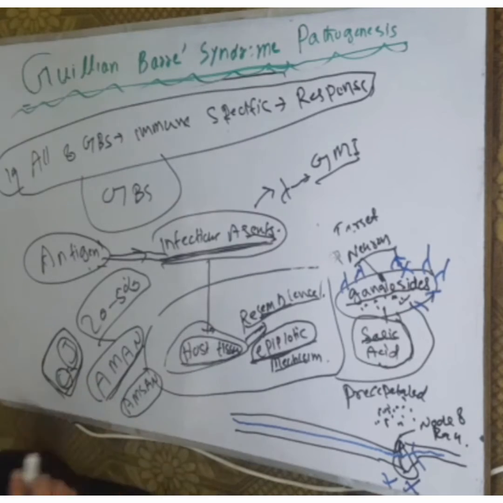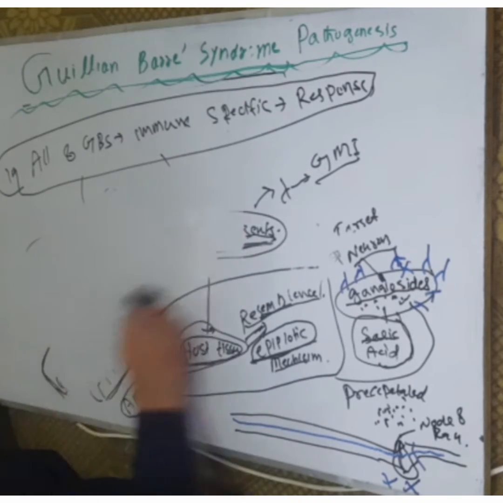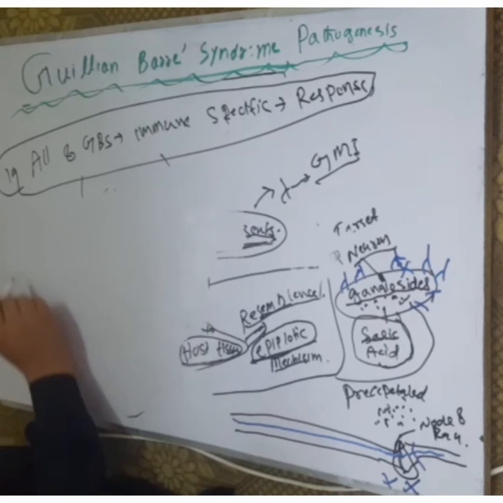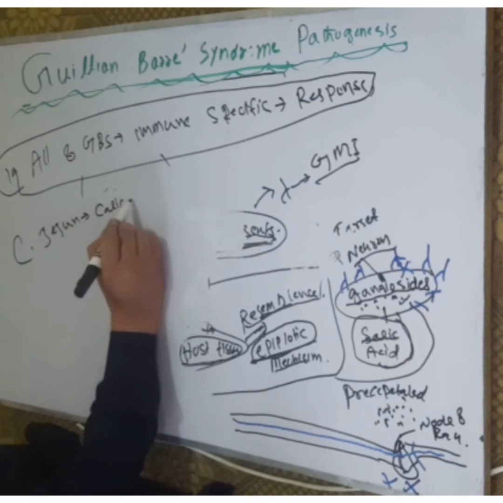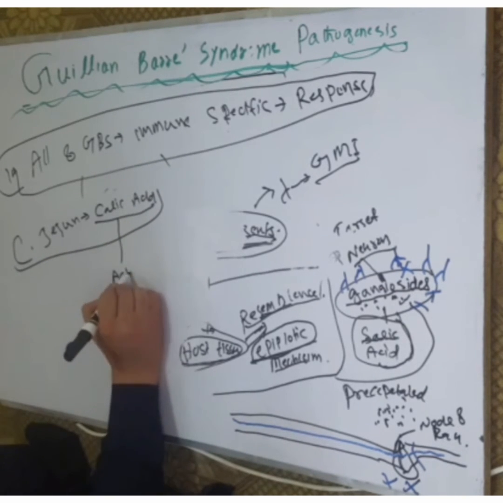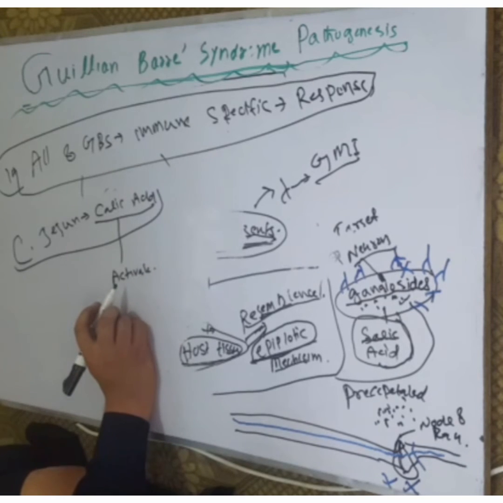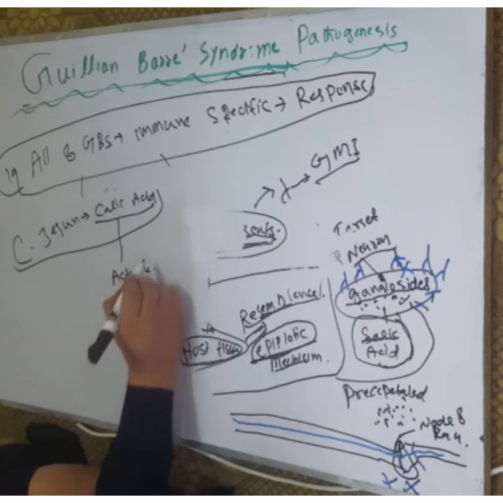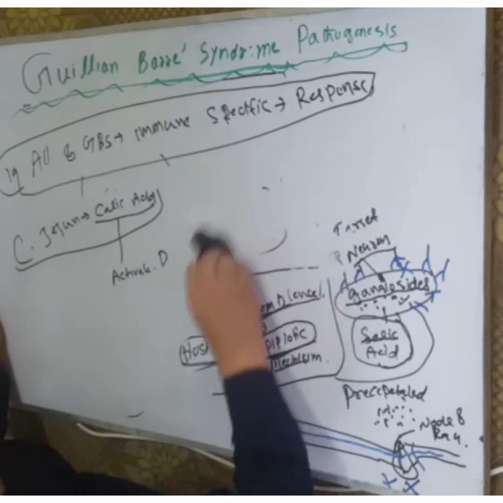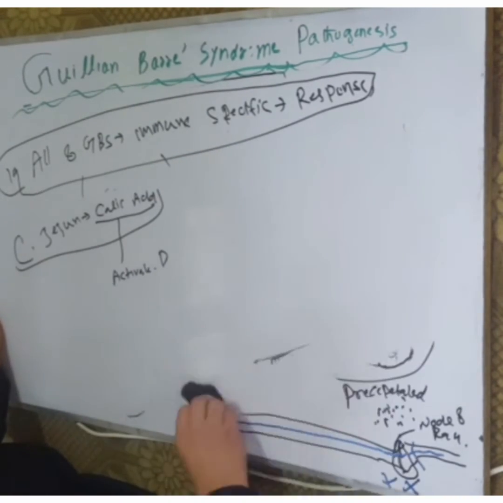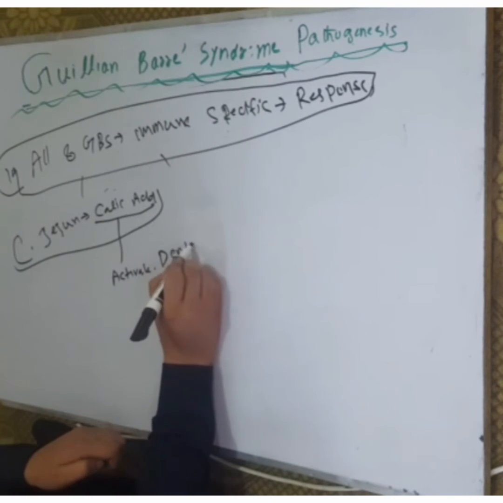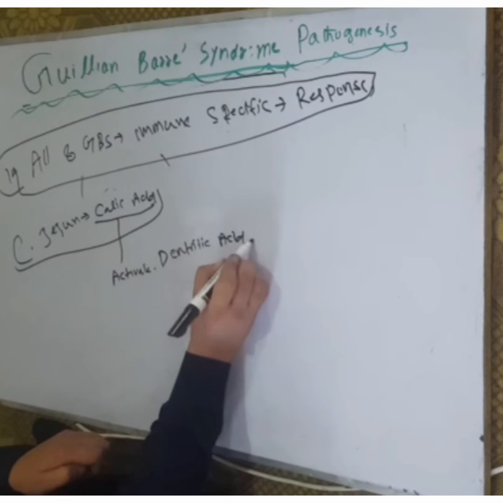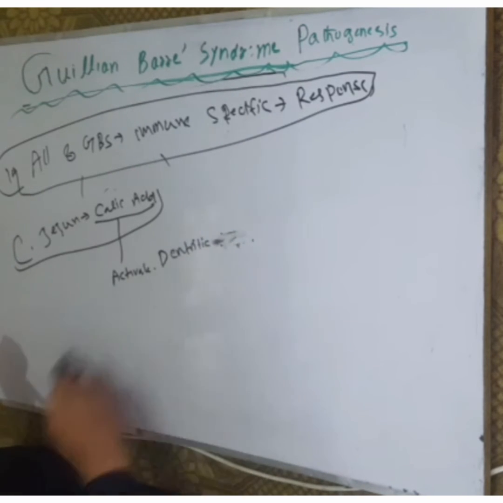This sialic acid of Campylobacter jejuni can activate the dendritic cell.